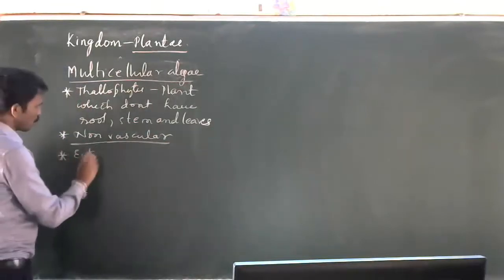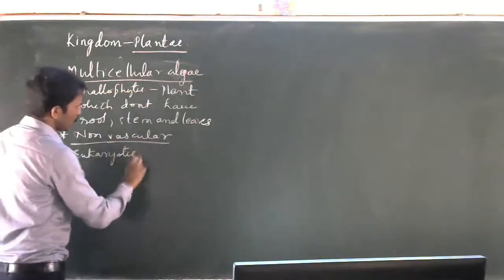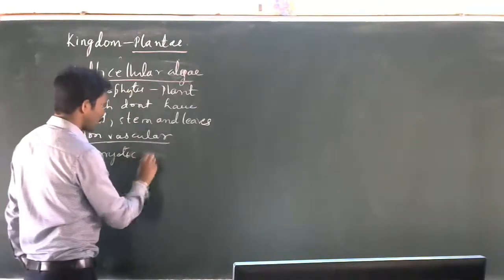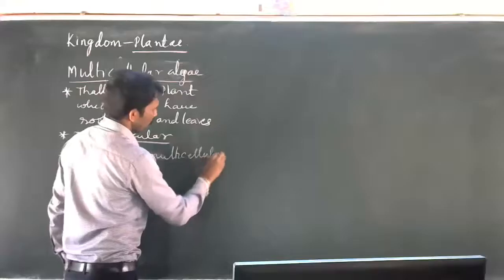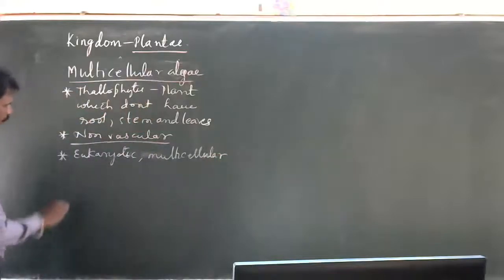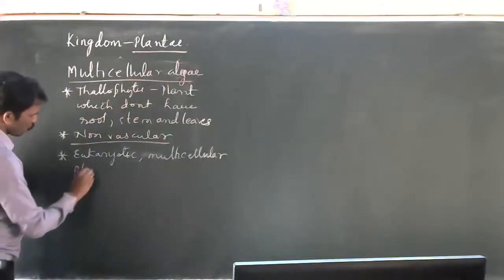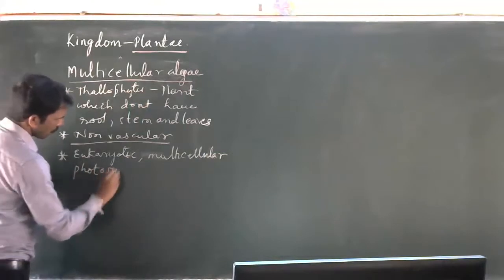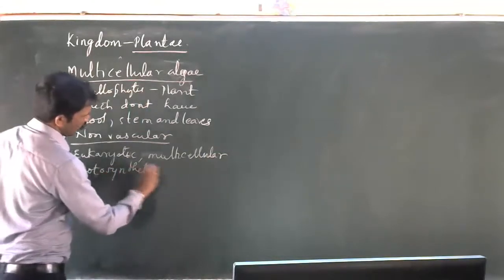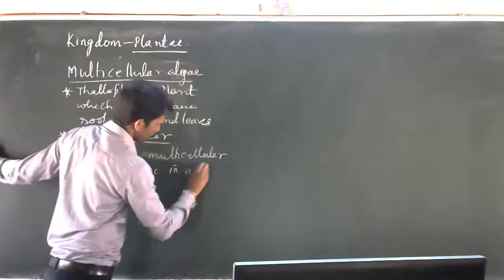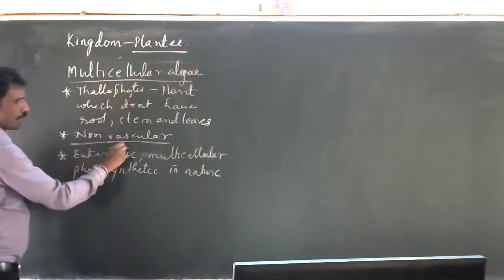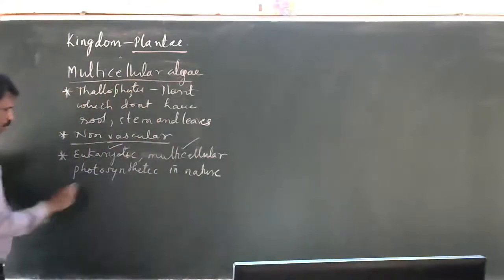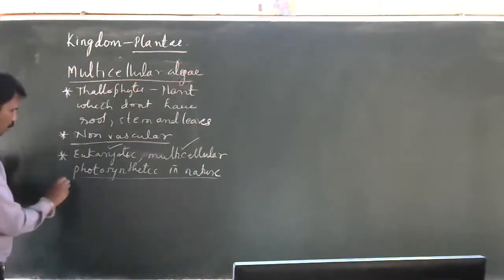They are eukaryotic and multicellular, so unicellular algae do not come here. They are also photosynthetic in nature. All the algae which come under multicellular algae are eukaryotic, multicellular, and photosynthetic. They prepare their own food. They are autotrophs. Understood?